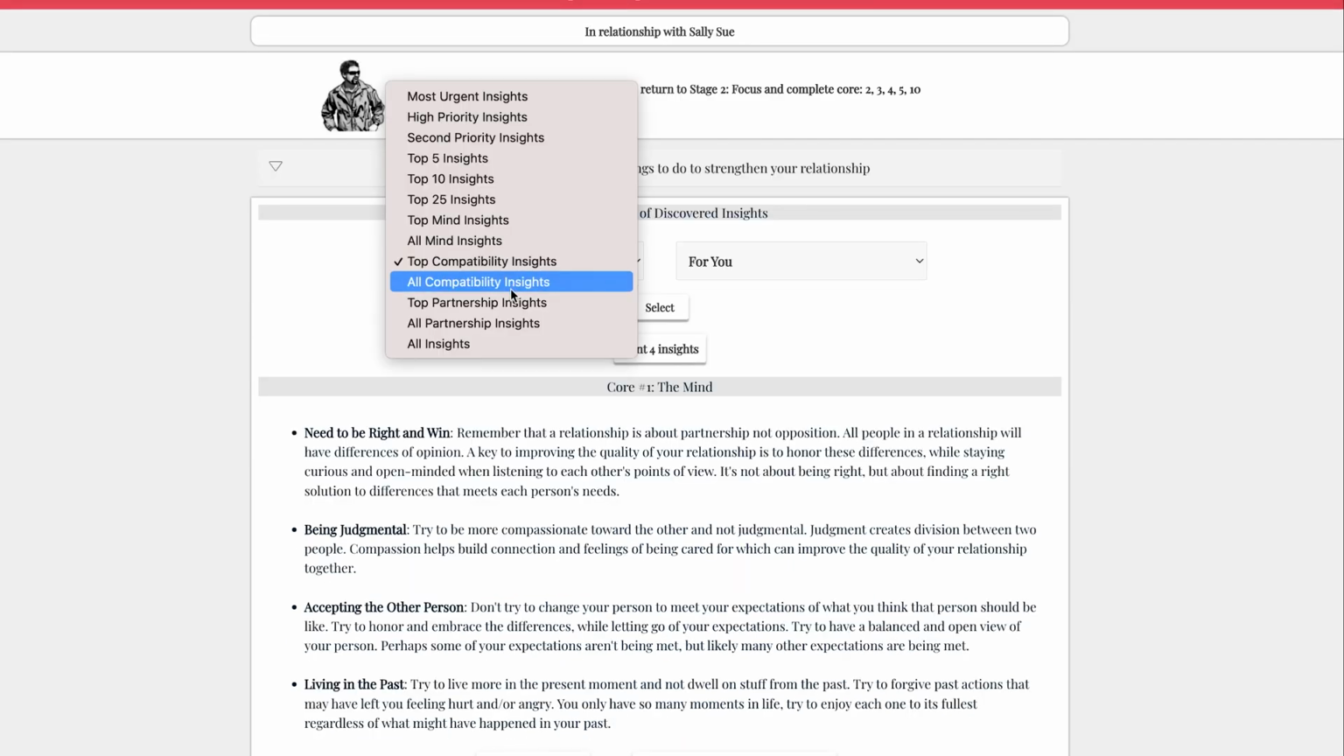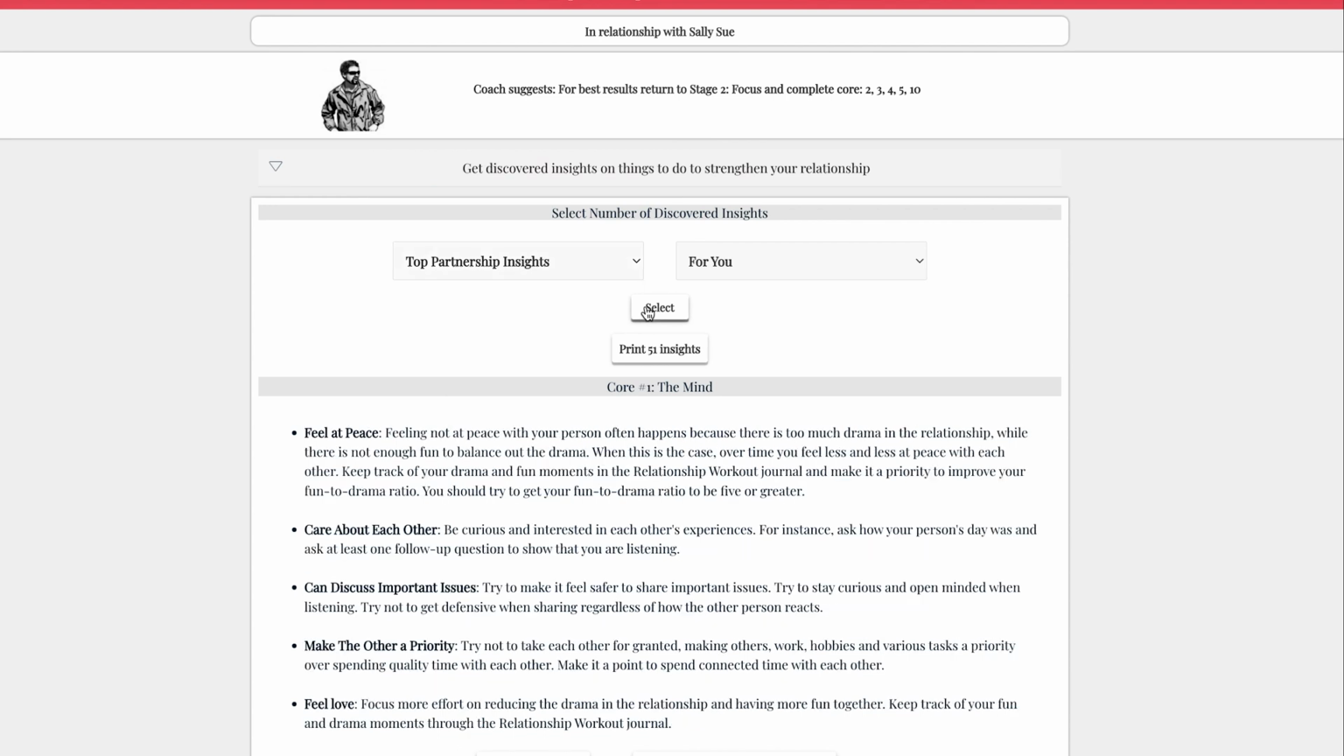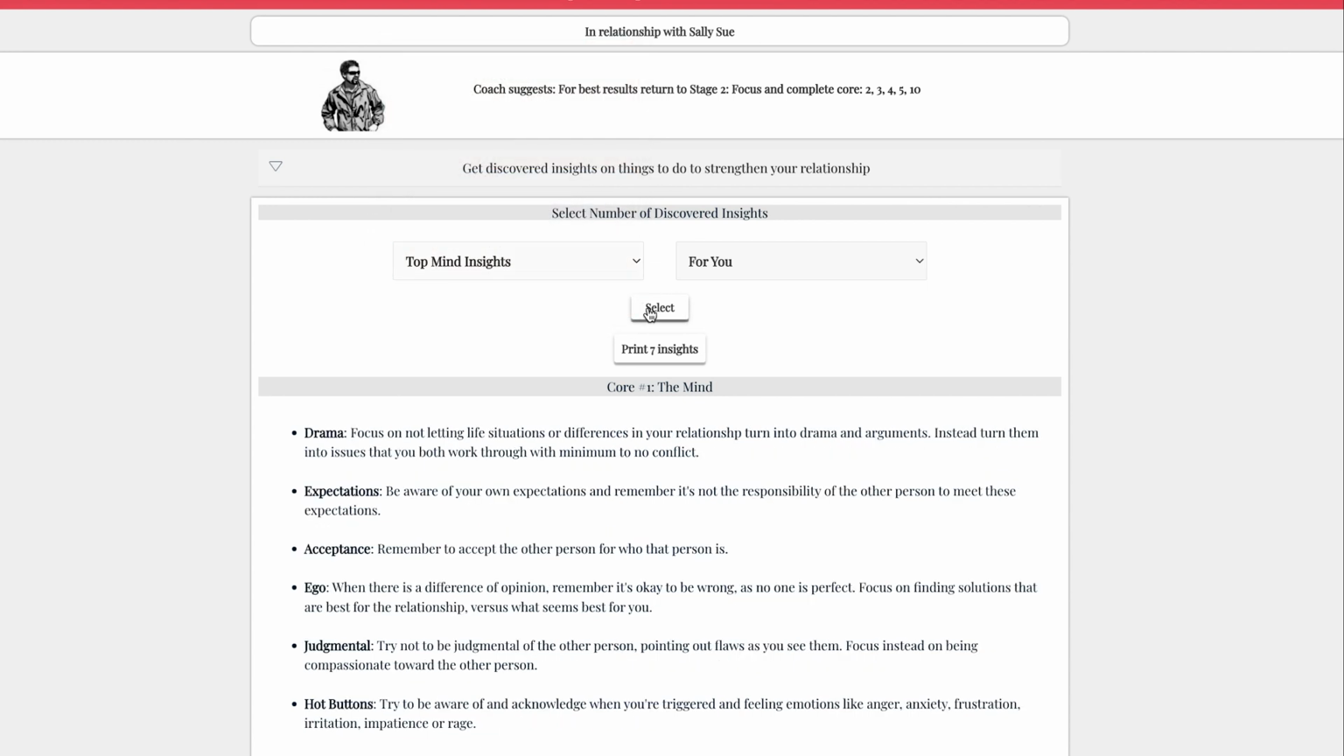Similarly, you can select Partnership Insights to review insights focused on how you two show up as partners, as well as the Mind Insights, which reviews recommended actions you might consider around witnessing and better understanding your thoughts, which can play a key role in how you show up in your relationship.